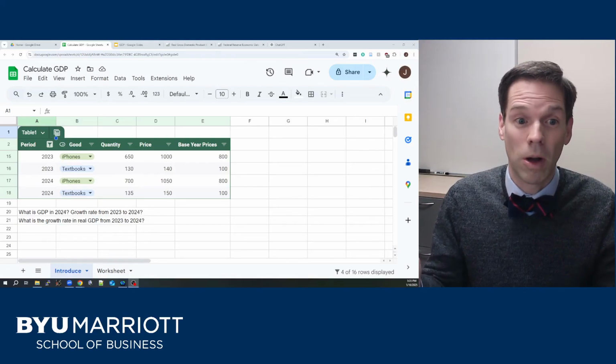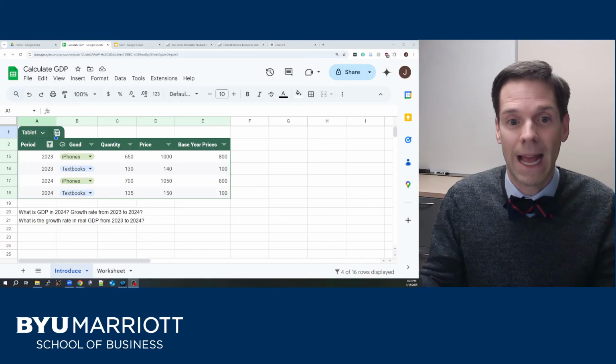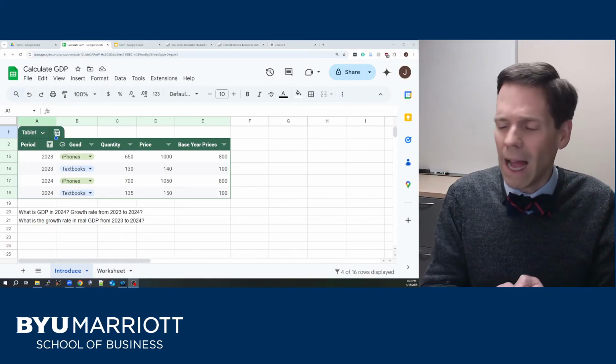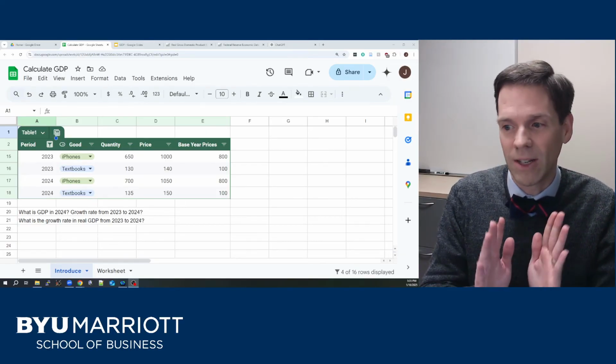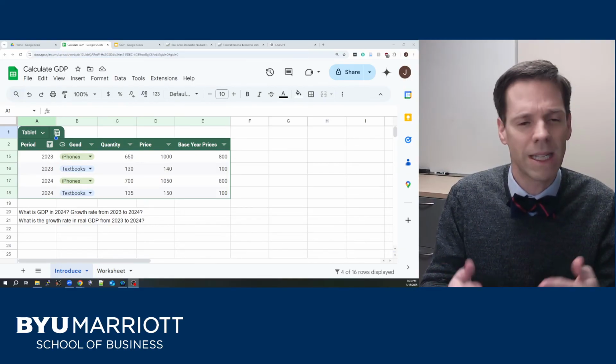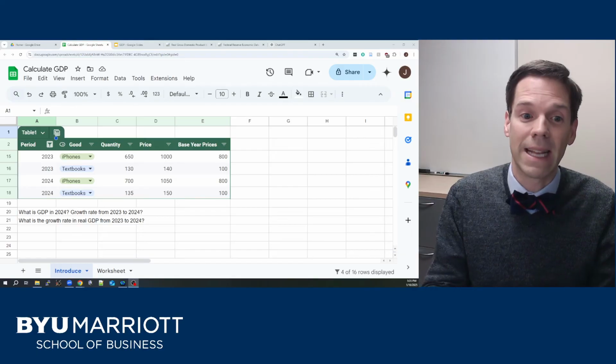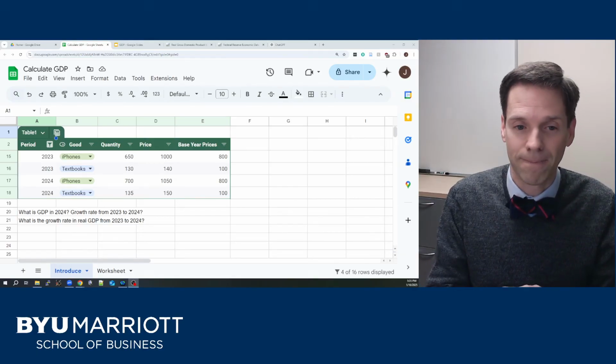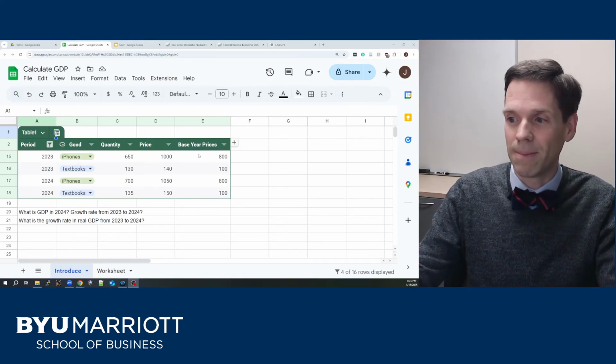We just need to take the quantity produced of these goods times the price and add it up across those two goods. I've also given you base year prices for some base year that's chosen in the past. So what I'd like to know is what's GDP in 2024 and what's the growth rate of GDP? And then how does that compare to the growth rate in real GDP? So we'll start by calculating GDP.